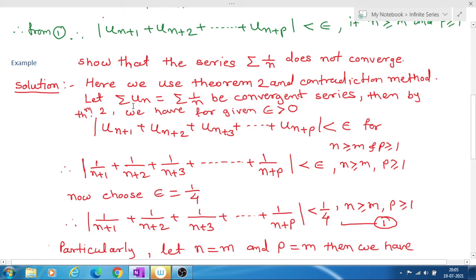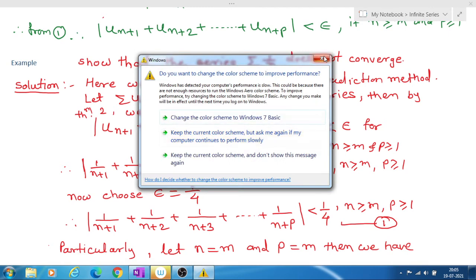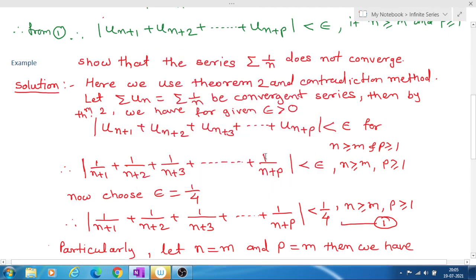So suppose this series is a convergent series, then by the above theorem, if the series is convergent, then mod of un plus 1 plus un plus 2 plus un plus 3 plus dash dash plus un plus p is less than epsilon for n greater than or equal to m and p greater than or equal to 1.